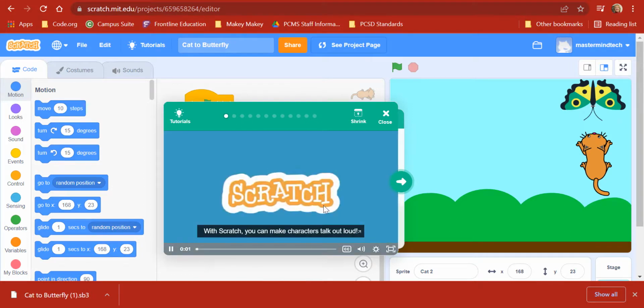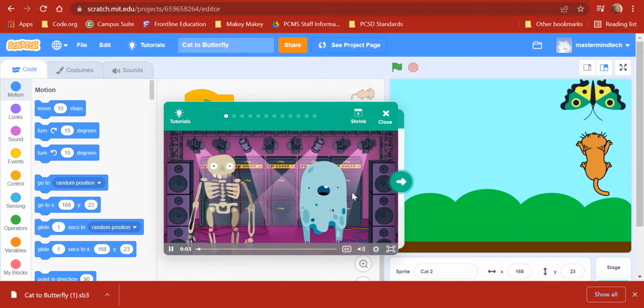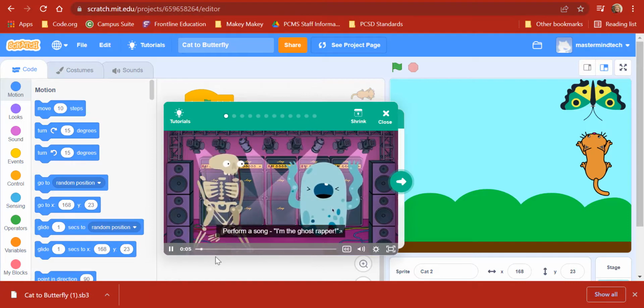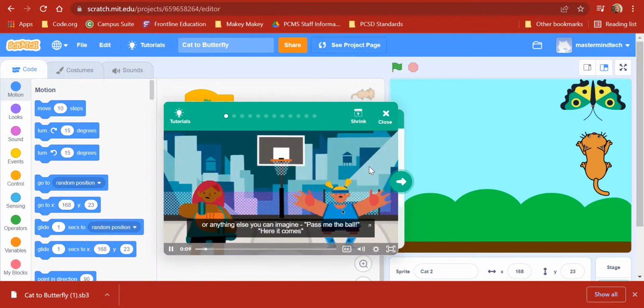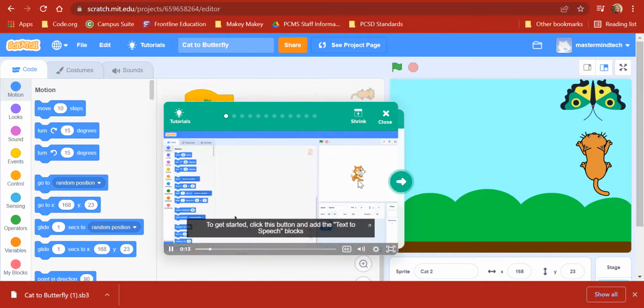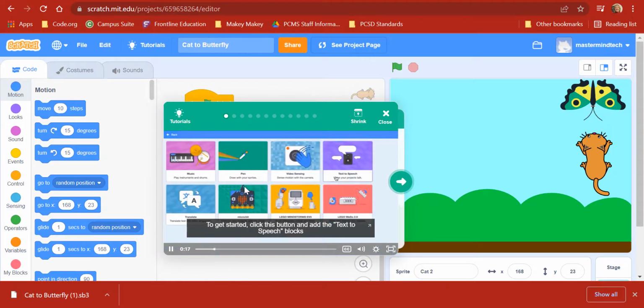With Scratch, you can make characters talk out loud, perform a song, I'm the Ghost Trapper. Tell a story, let's go find it. Or anything else you can imagine. Happy to fall. I'm open. Here it comes. To get started, click this button and add the text-to-speech blocks.